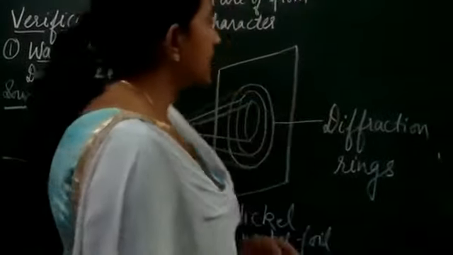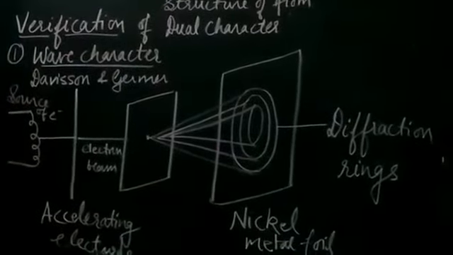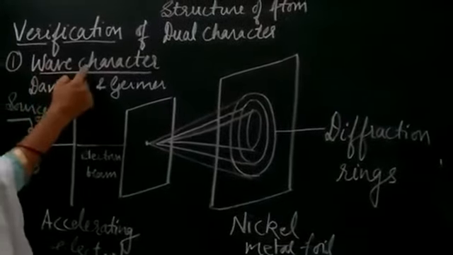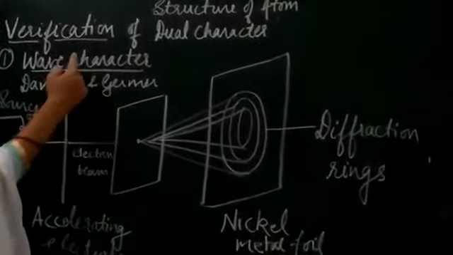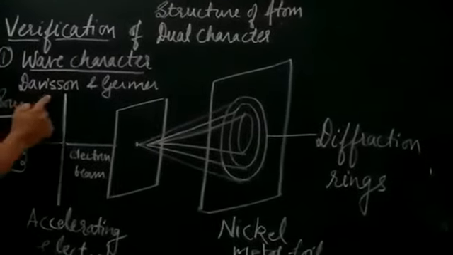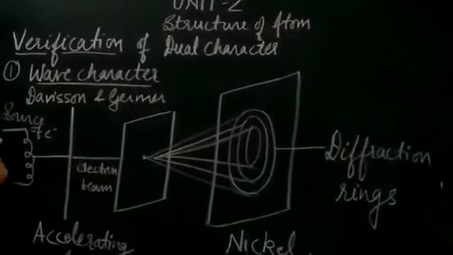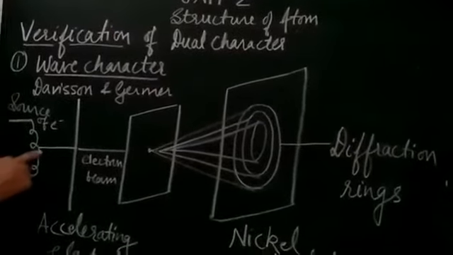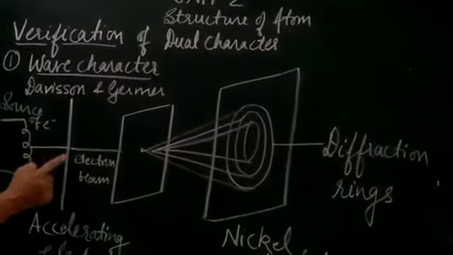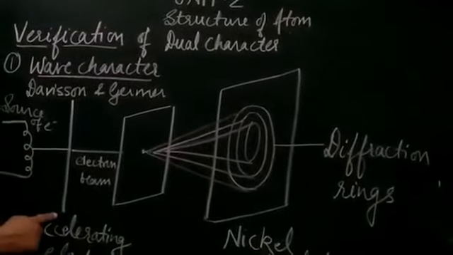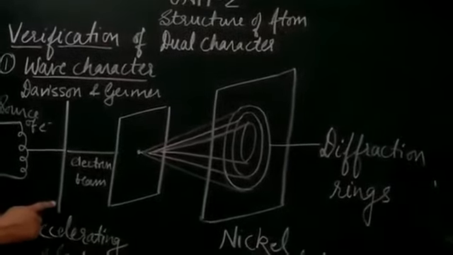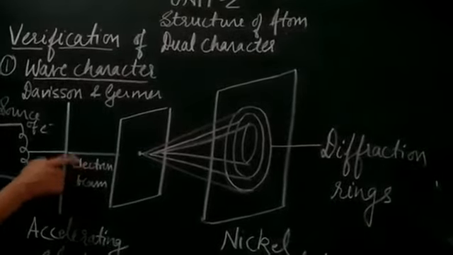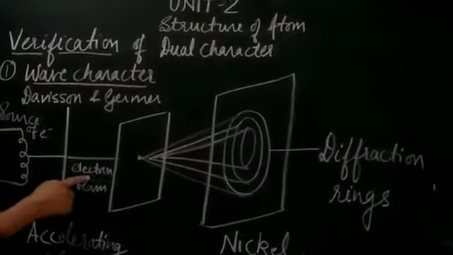Now just have a look at the experiment here, how it is going to work. We have this experiment to prove the wave character of the electrons, or of matter. It was designed by Davisson and Germer. They have taken a source of electrons, the tungsten metal which has been heated up. Now the beam of electrons is passed through the accelerating electrode, formed by applying a strong electric field. The electron beam now will be at very high speed. It has increased its speed.